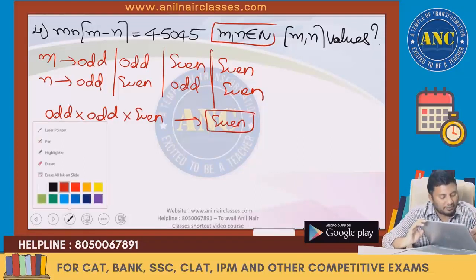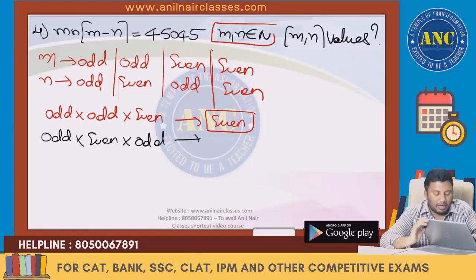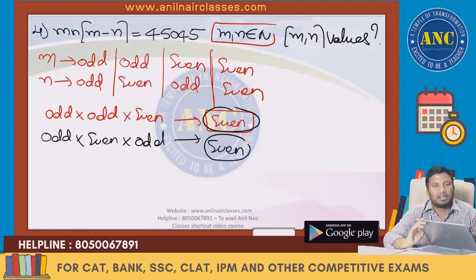Second case, if one is odd, another is even. Odd into even. Odd minus even is odd. Any number multiplied by even, I will get the answer even.